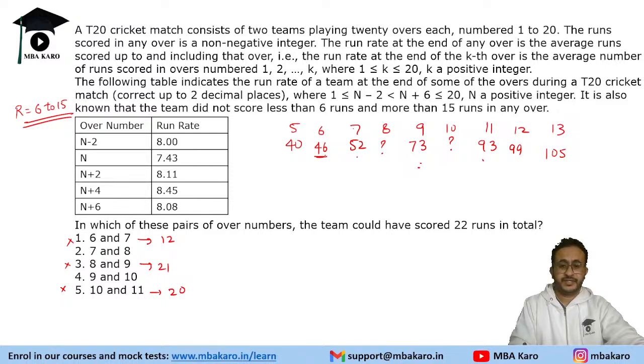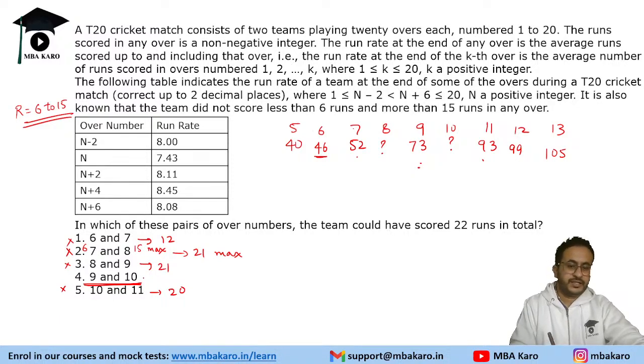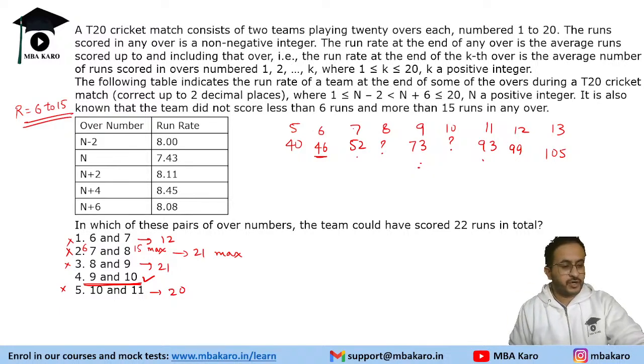7 and 8 overs, so 7th over is 6, right? 8th over can make it max 15. That is max 21, which is not possible. So by elimination, we can say that 9th and 10th over, they can possibly score 22 runs. Because in all others, like 6 and 7, we know the total up to 5 overs, so we can find 6 and 7 overs, how much they scored. We know the total up to 7 overs, we can tell how much they scored in 8th and 9th over.